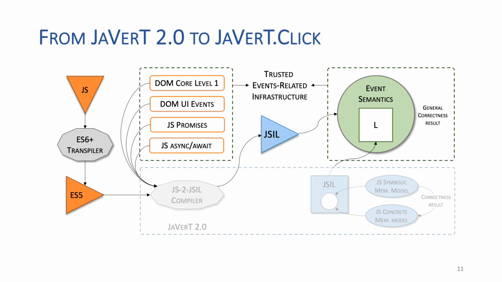The infrastructure also comes with trusted JavaScript reference implementations of DOM Core Level 1, DOM UI events, JavaScript promises, and JavaScript async await. These implementations are trusted in the sense that they follow the API standards and are also tested against the official test suites, passing all applicable tests.